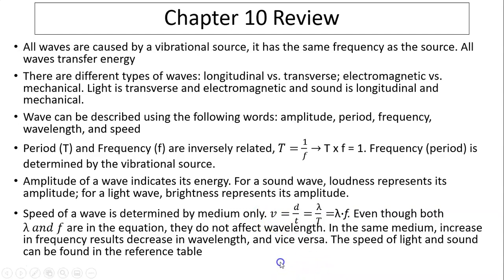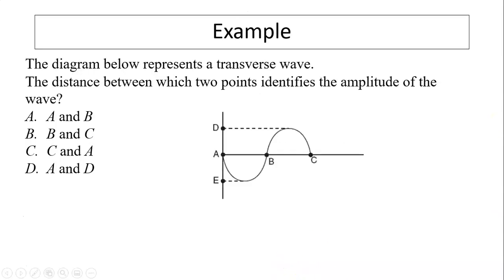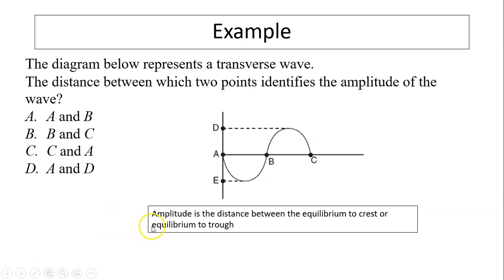Okay, let's do a couple of examples. This diagram represents a transverse wave. Which two points identify the amplitude of the wave? From the last slide, we know amplitude is from the middle, the equilibrium, to the highest point, or from equilibrium to the lowest point. So out of these choices, the answer is D.